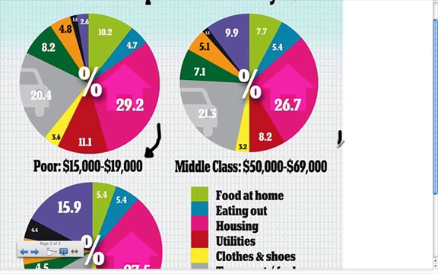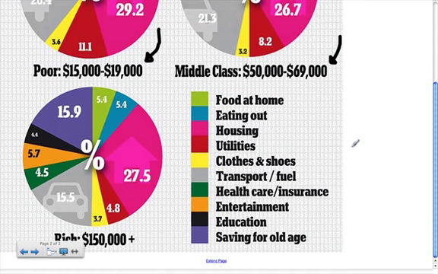The middle class pay is $50,000 to $69,000 per year, and rich, or the highest pay bracket, is $150,000 or more. You can see the pie chart is broken down into how an individual or a family spends that money. There's food at home, eating out, housing, utilities, clothes and shoes, transport and fuel, healthcare, insurance, entertainment, education, and saving for old age.